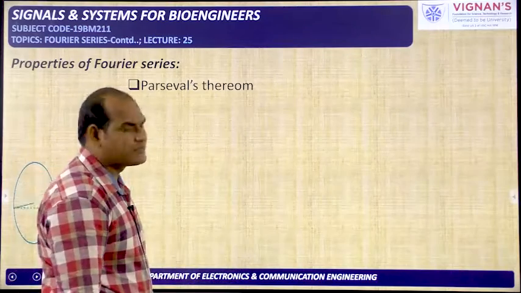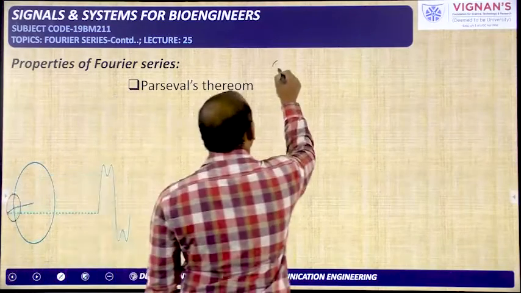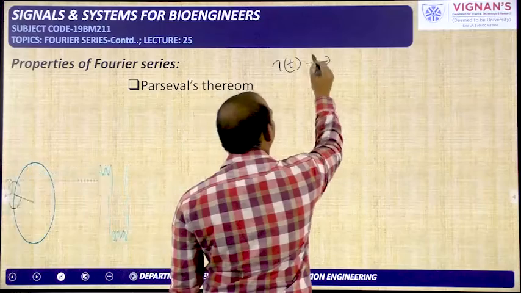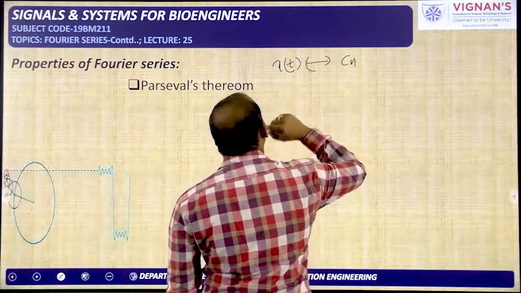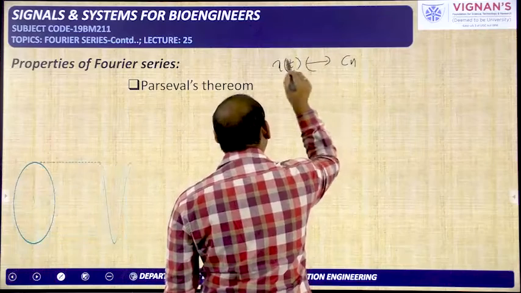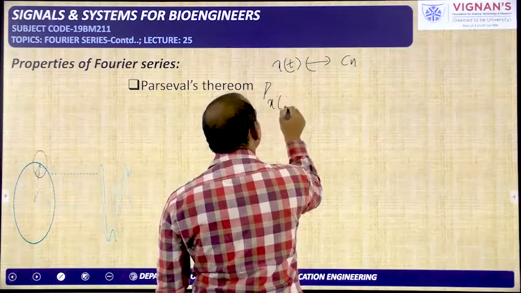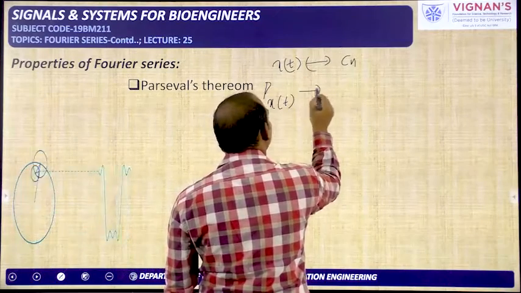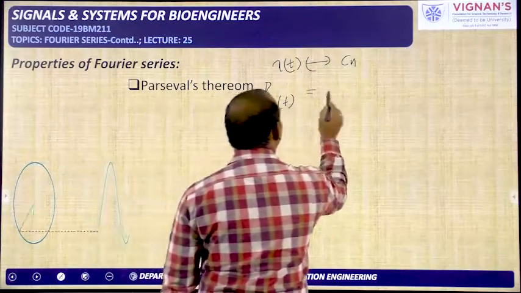And now Parseval's theorem. I think this one is already proved. So x of t has the coefficient cn. Even though it has the coefficient cn, what we are discussing here is how much power is there in the signal x of t. With this coefficient, how to tell this?